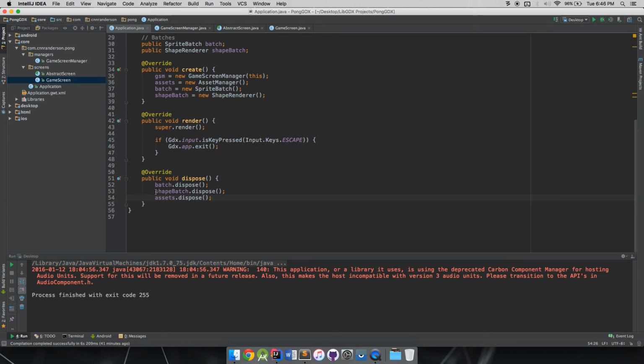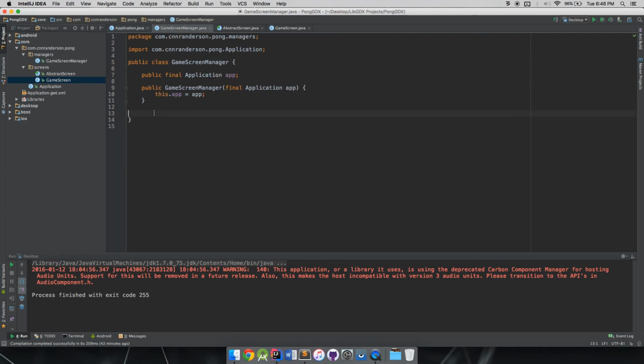Sometimes it doesn't really matter, but when you have a lot of stuff being disposed, just make sure you're doing it in a reasonable order. And if that gets any bigger, we'll definitely touch on that a lot more, and I'll even probably try to make it break so you guys can see what instances cause that. So yeah, we learned about the dispose method.